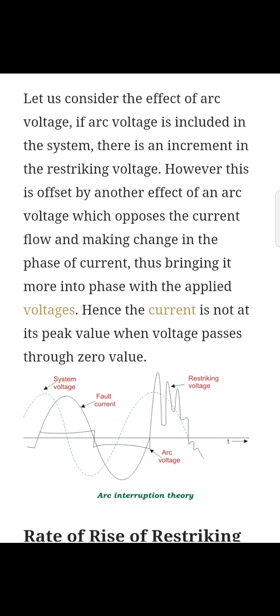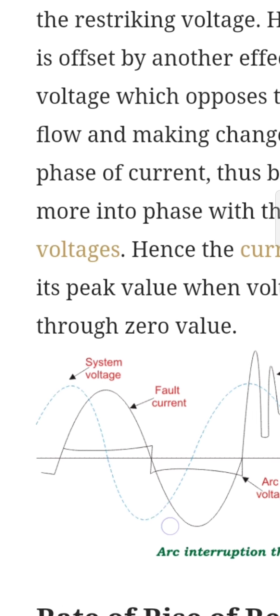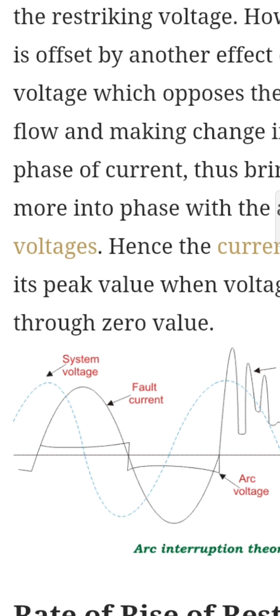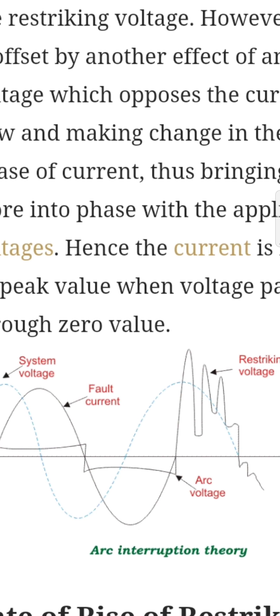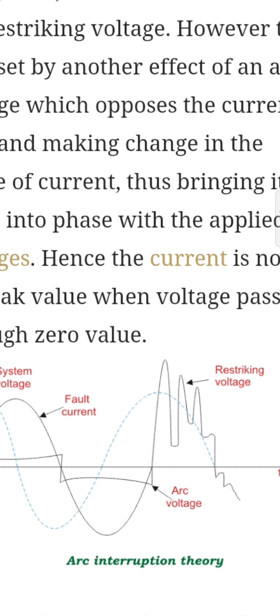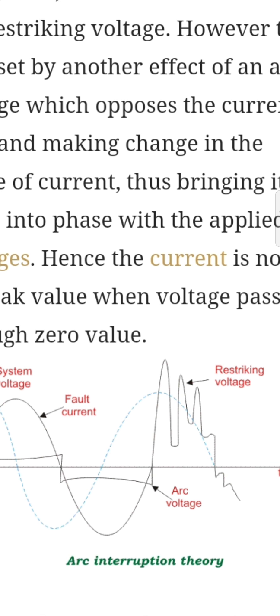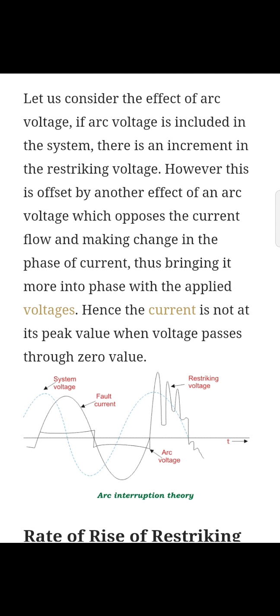Hence, the current is not at its peak value when voltage passes through zero. So here you can see the fault current is shown, also the arc voltage is shown, and the dotted line is the system voltage. So when the fault current and arc voltage become zero, at that time we restrike the voltage to extinguish our arc.